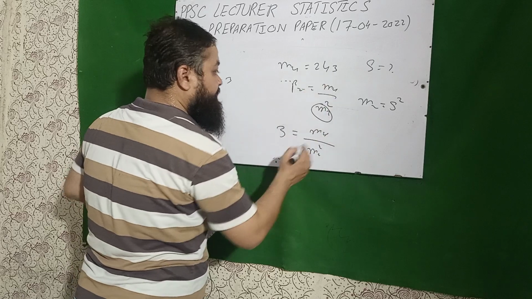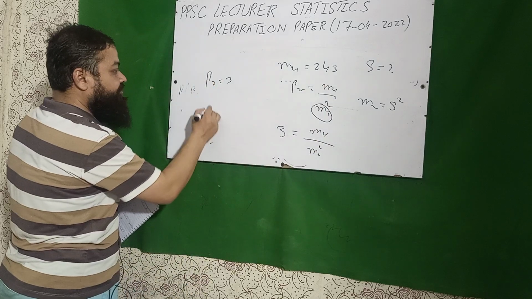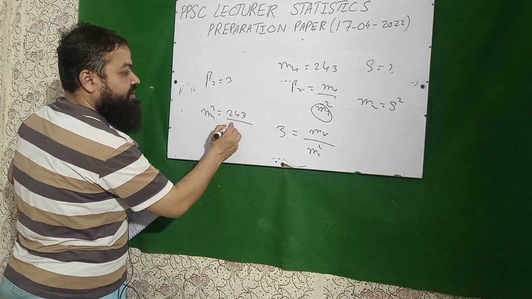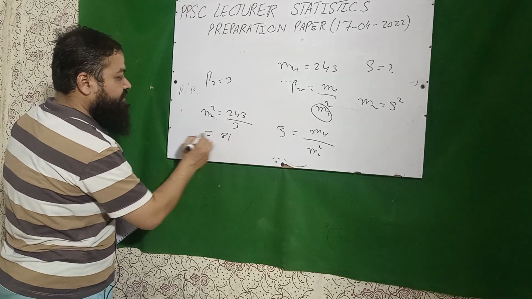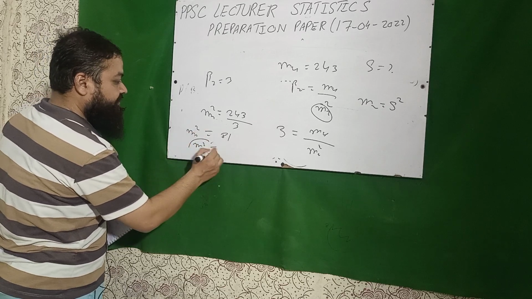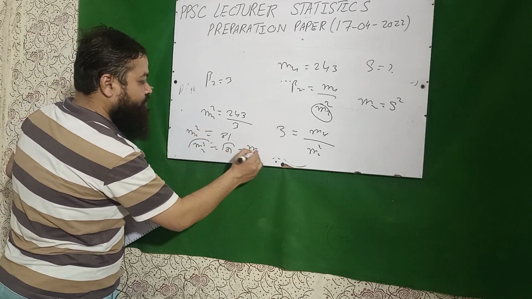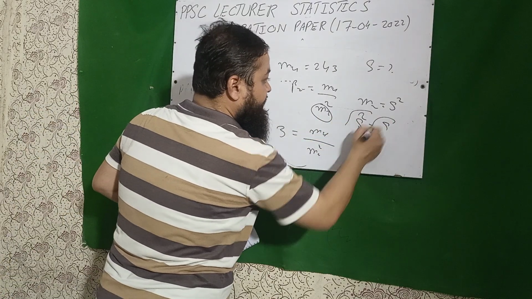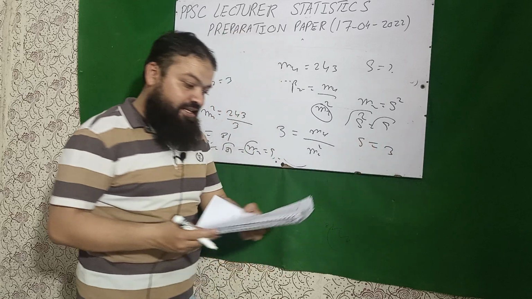M4 is given, 243. That will be over here. M2 square is equal to 243 divided by 3. M2 square is 81. Take under root on both sides. M2 is equal to 9. M2 means variance. If variance is 9, then standard deviation will be 3. A very important one.